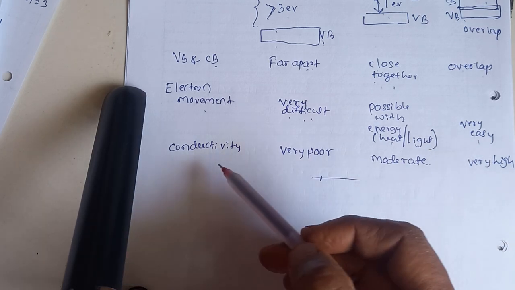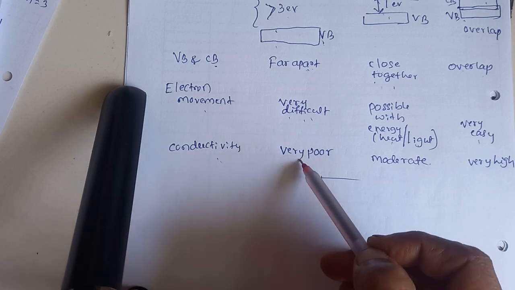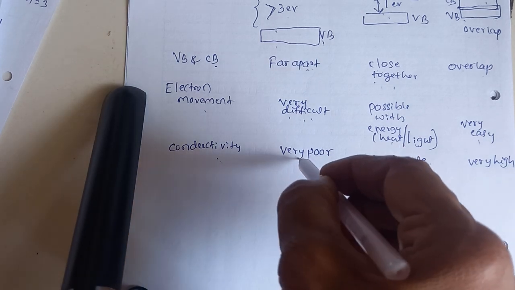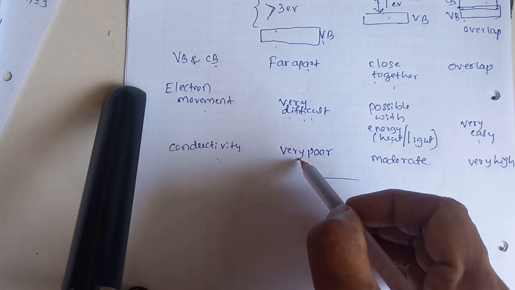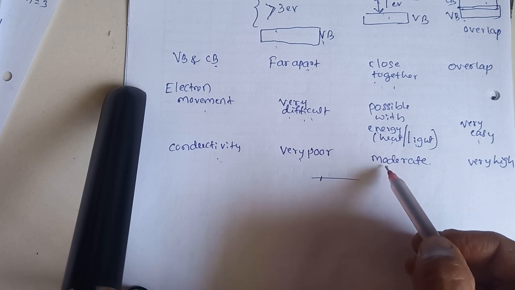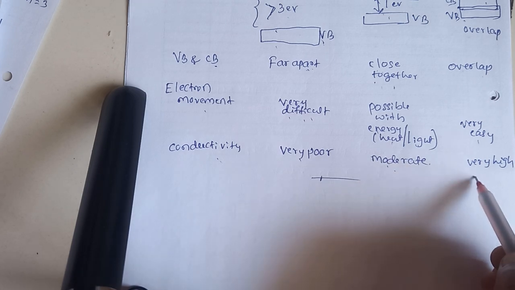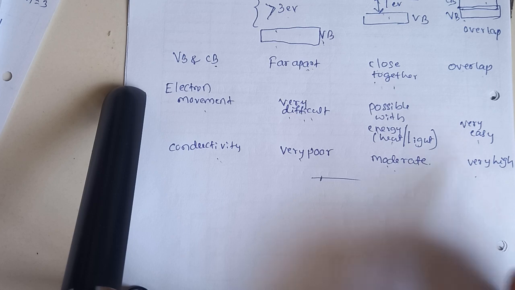And conductivity is the next parameter. The conductivity in insulator is very poor. That's why they are called bad conductors. In semiconductor, it is moderate because with the help of external energy, it can be controlled. So the conductivity is moderate. Conductivity is very high in conductors because it does not require external light energy or heat energy.